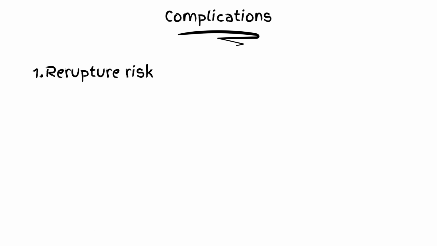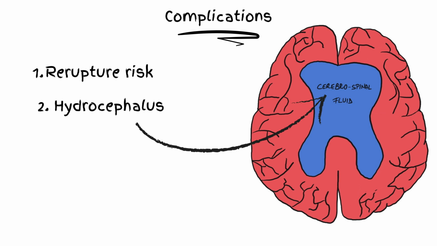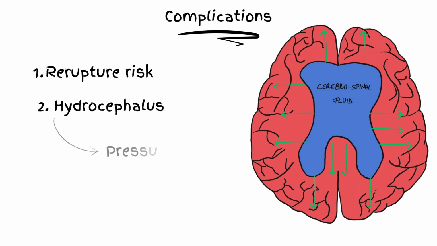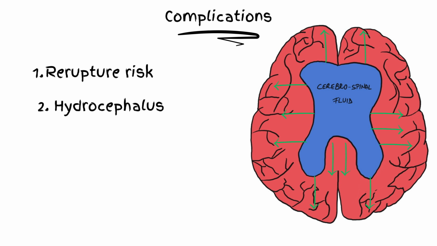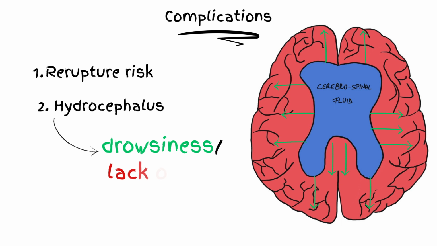The second complication is the hydrocephalus. This means that the brain ventricles have excessive cerebrospinal fluid and will become bigger. This will put pressure on the brain tissue and can cause damage on the structures underneath the ventricles. The patient may experience drowsiness and a lack of will to do anything, this also being known as abulia.